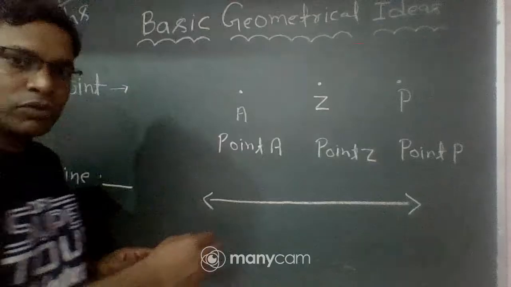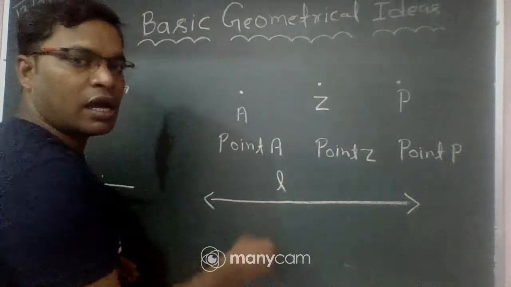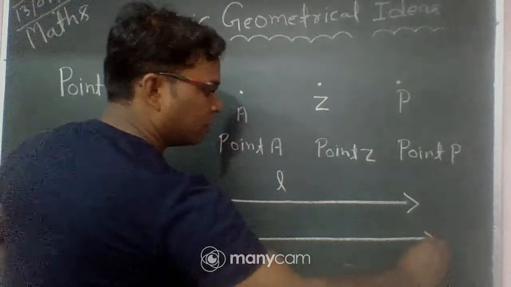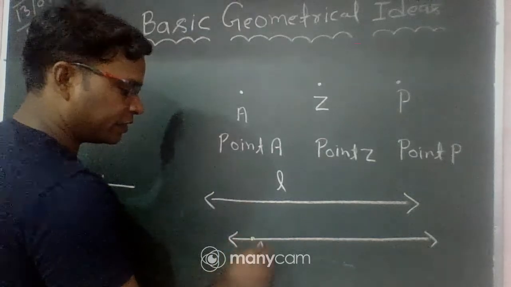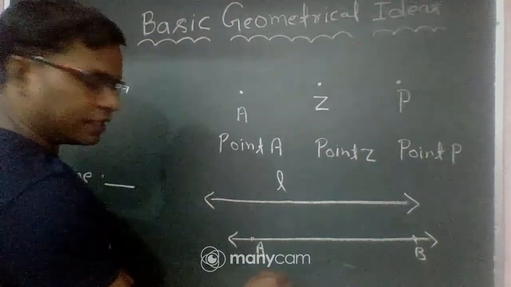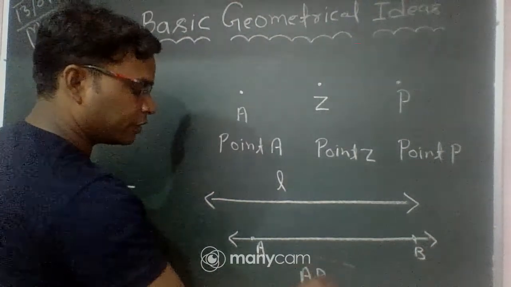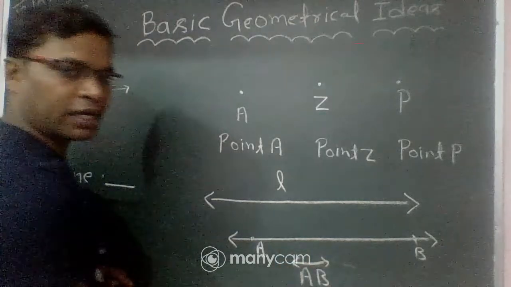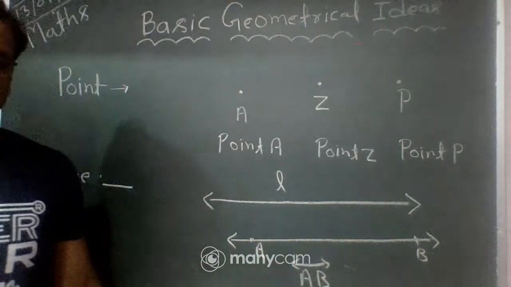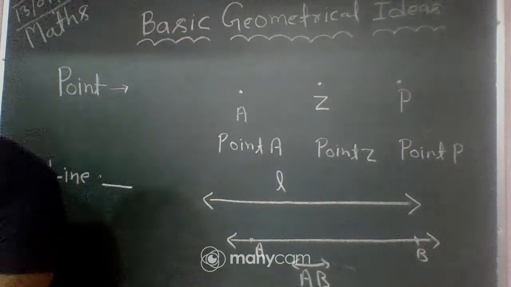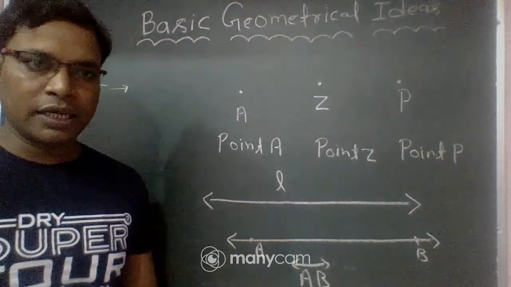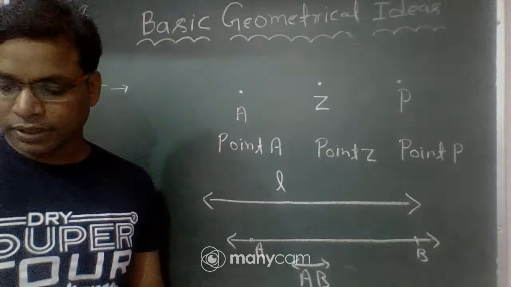You can represent a line by letters like L, M, N, and also you can represent a line by two points, point A and point B. So you can write it as line AB like this. Or you can name it line L, line P, whatever. A line has no endpoints, it has only length.